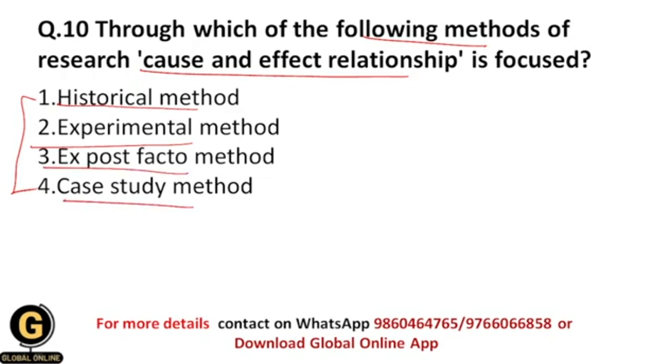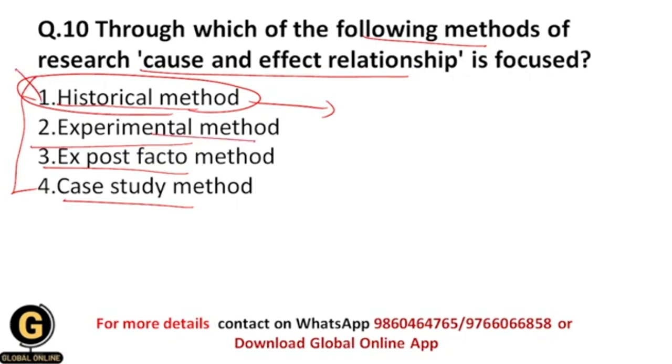So now students, all of you understood that in the historical method, basically we are going to study past events and predict our future and present based upon the past events. And here there is no kind of cause and effect relationship that we are going to study. Okay, that's why this option is eliminated.